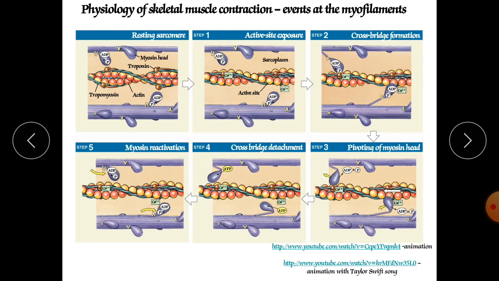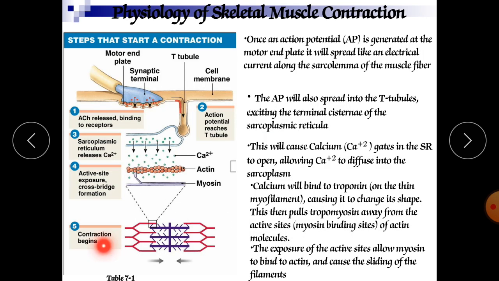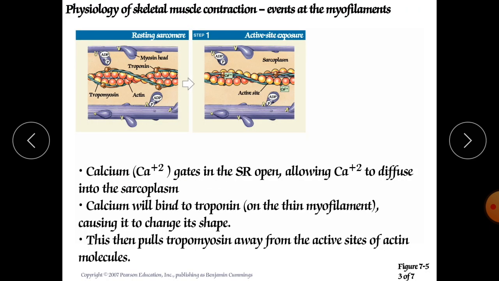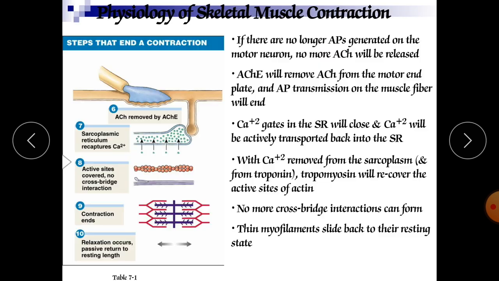In the earlier steps we discussed the contraction. Here you can see the contraction has occurred in these six steps. Now we will proceed towards the relaxation and how relaxation occurs. Now in the sixth step, if there is no longer action potential generation on the motor neurons, no more ACh, no more acetylcholine will be released. Acetylcholine will stop being released. Now anticholinesterase will remove ACh from the motor end plate.